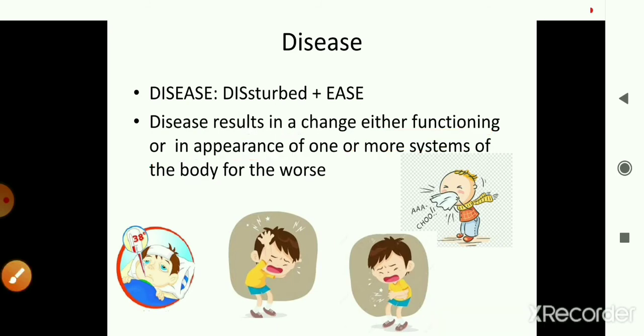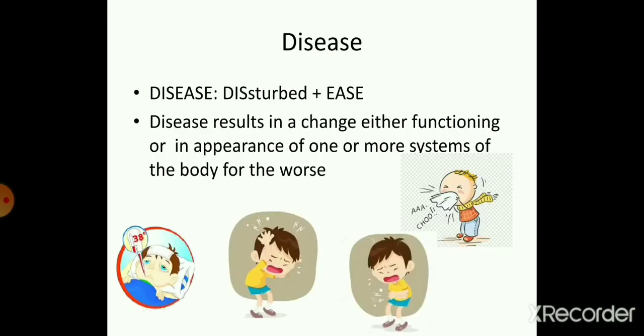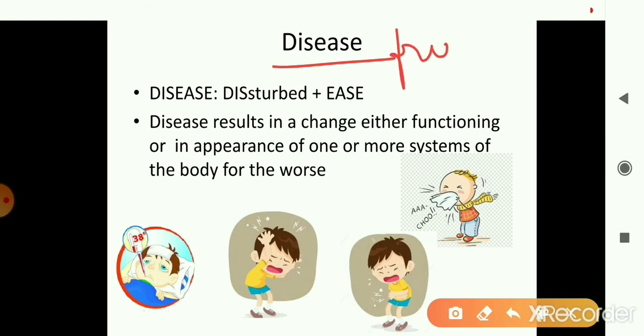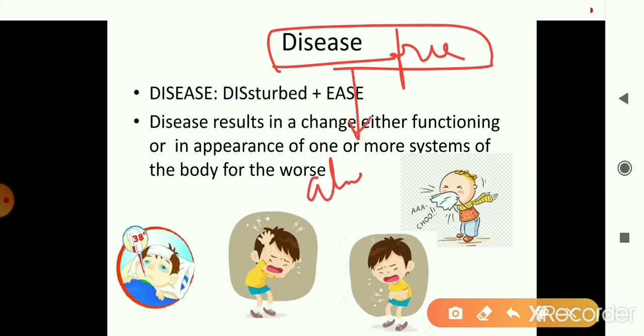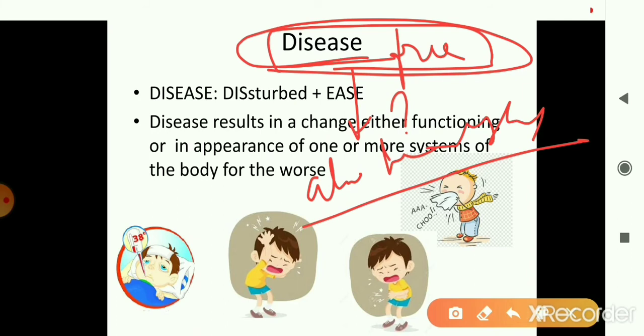If this is disease, then what is a disease free condition? A disease free condition is a condition where there is absence of discomfort. When the body parts are functioning well, there's absence of discomfort, then that is what is called a disease free condition. Now, the next question is, is a disease free person also healthy? This is a question. The answer is a disease free person may or may not be healthy.